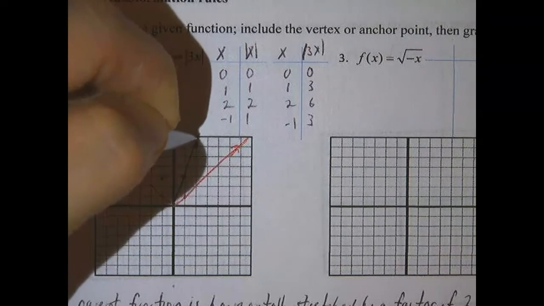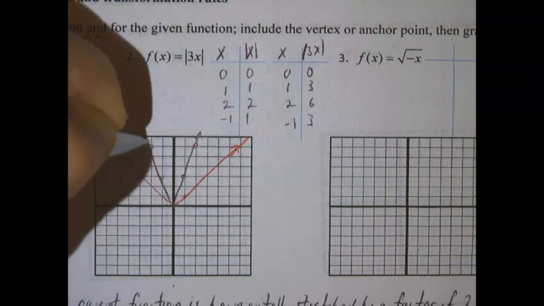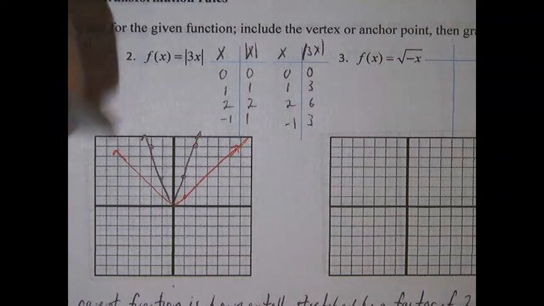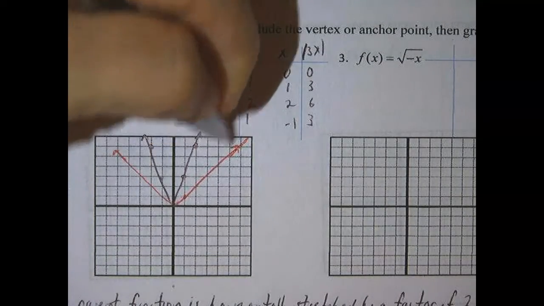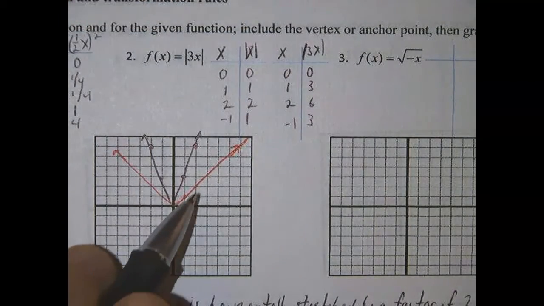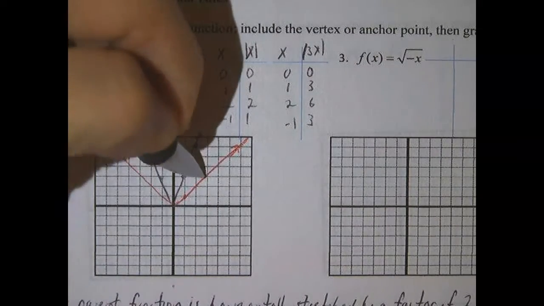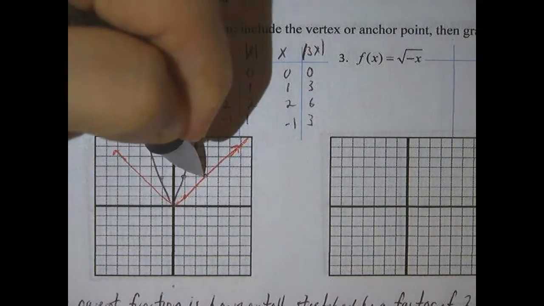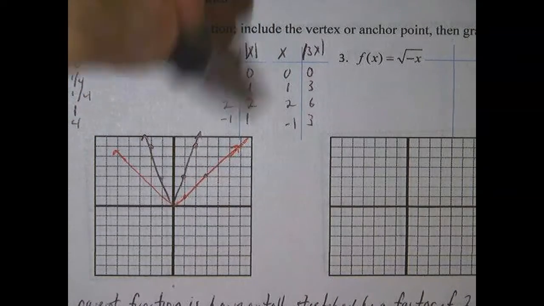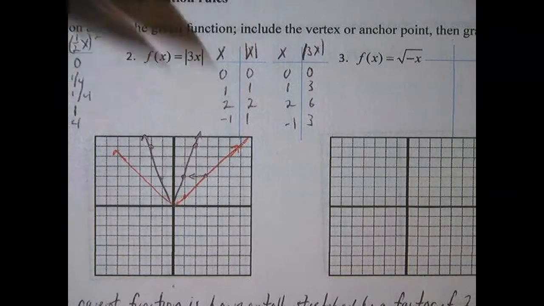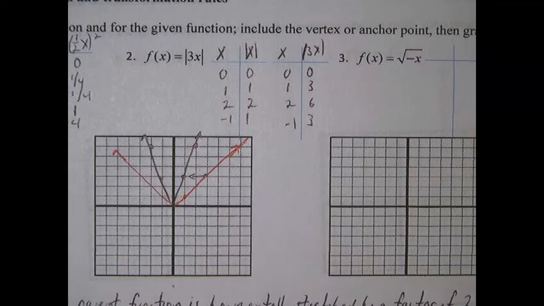So it looks like this time the function got thinner, right? It went in this way. So if we take this point right here on the parent function, sorry, it's 3, 3, it goes to 1, 3. So it actually compressed by a factor of 1/3.